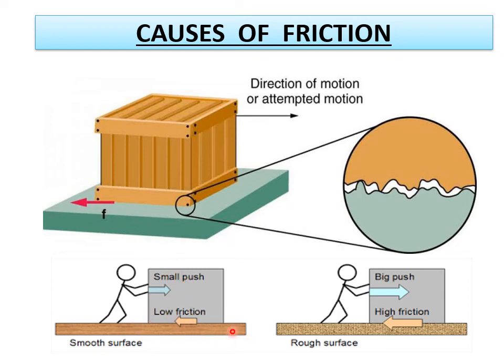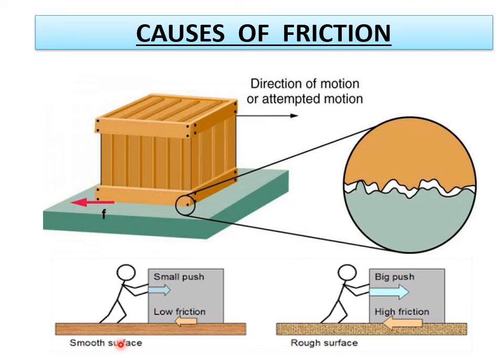Now when you come to the rough surface, the irregularities between the two surfaces will be more. Indirectly, it will have high or more friction. So this person should give more force to overcome the irregularities between these two surfaces.